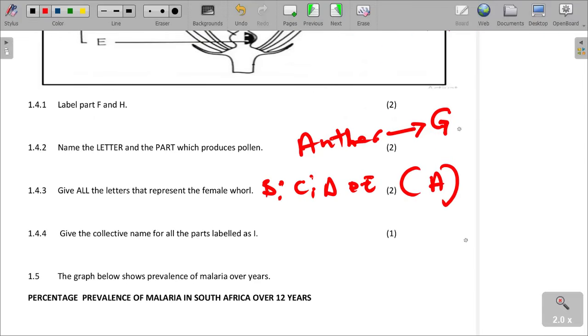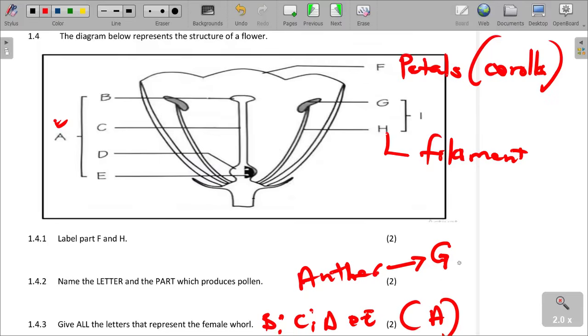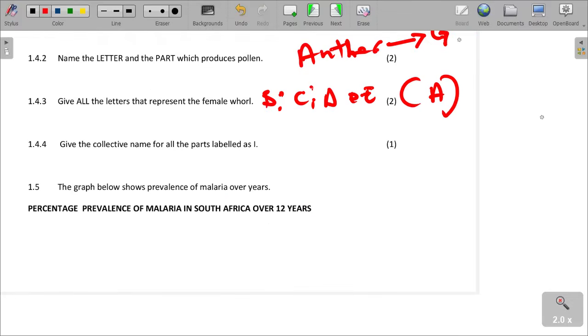And then give the collective name for all parts labeled as I. We are saying these are the male parts of the plant. The male parts of the plant are called the stamens. The anther and the filament represent I.